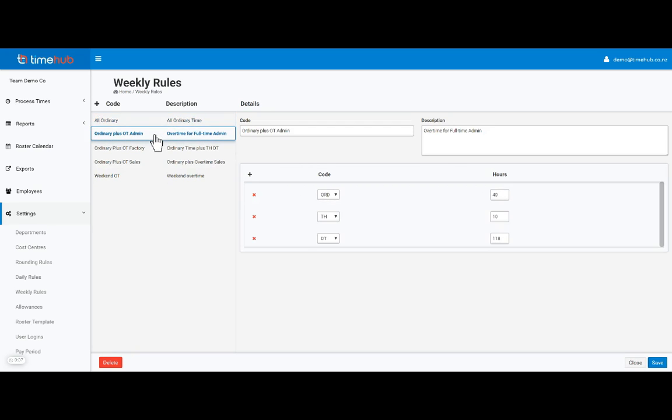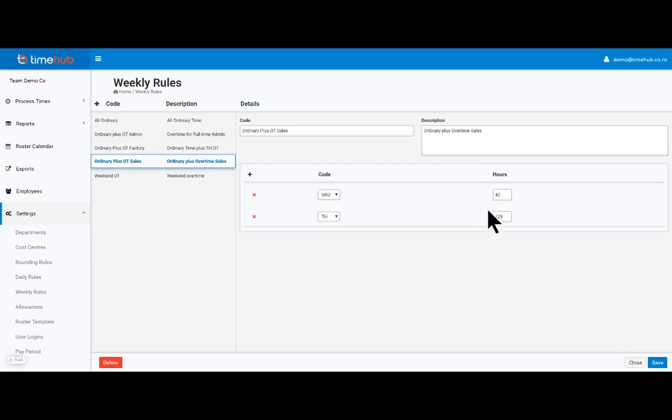So if I look under my ordinary and overtime example I've got here, saying the first 40 hours is ordinary time, the next 10 hours is time and a half, and everything else after that is double time. So you can have any combination of those. Here's another example here where we've got the first 50 hours as ordinary, and then everything else is time and a half. And then we've got a third example here where the first 40 is ordinary, and everything else, again, is time and a half under that particular basis. So it depends on what your contract says. So the TimeHub team will talk to you about your contract.